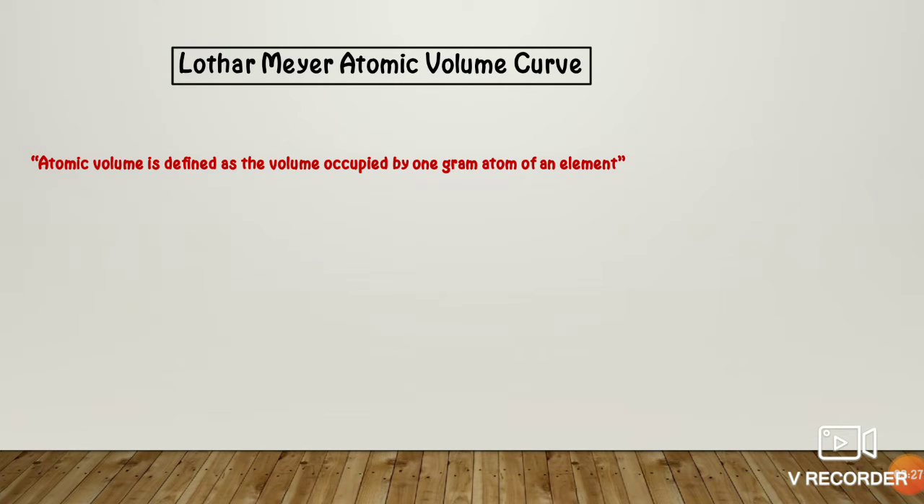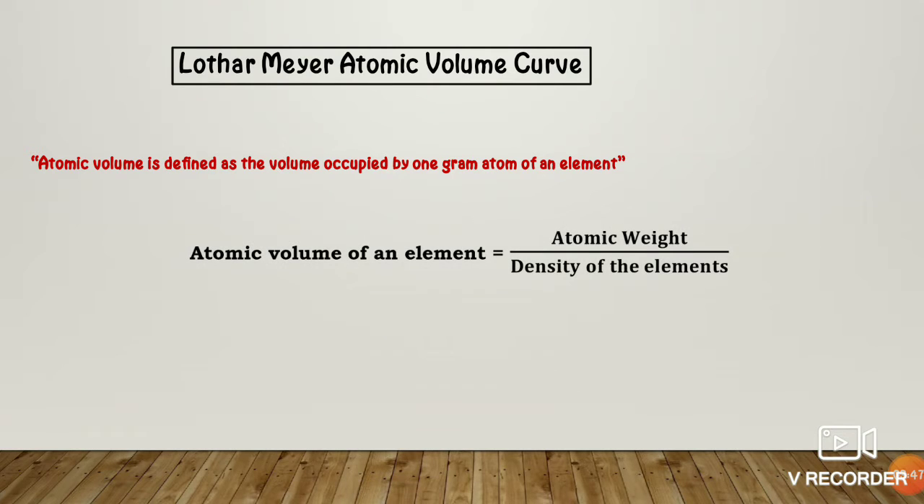Like if we have any atom that weighs actually 1 gram and we keep it in a container, the volume occupied by that 1 gram atom of an element is known as atomic volume. Mathematically, atomic volume of an element is equal to atomic weight divided by density of the element.